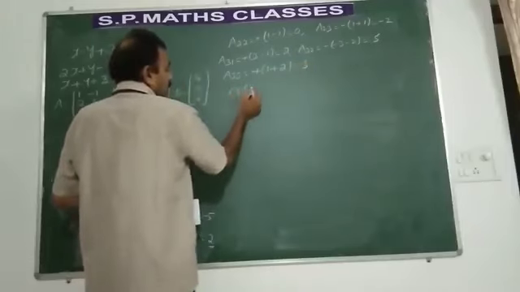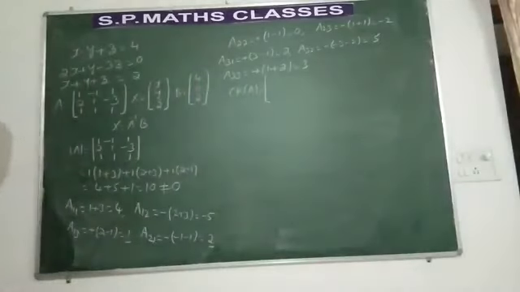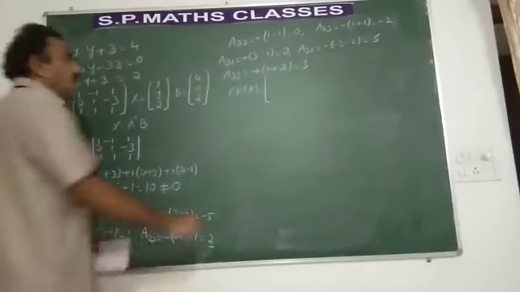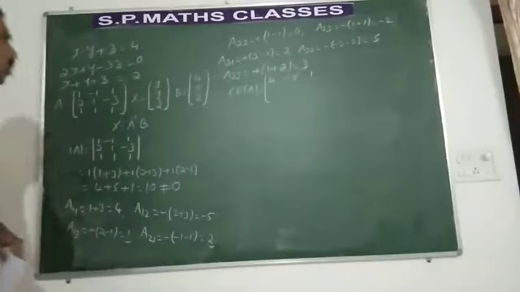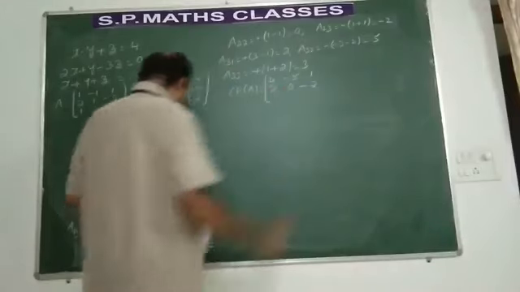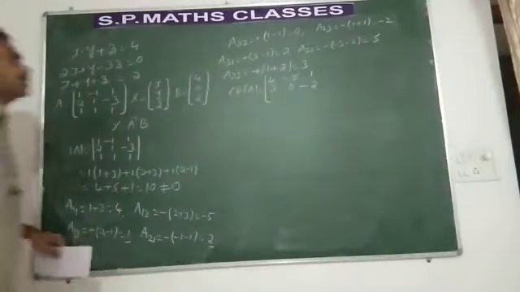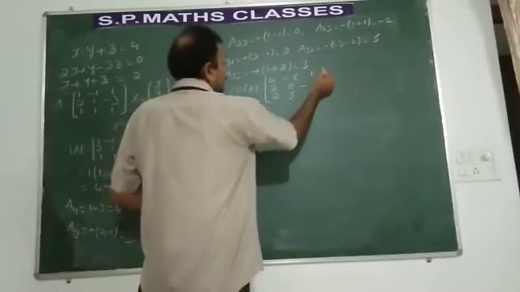What is the cofactor of the matrix A? Write it in order. 4, minus 5, 1. First row. 2, 0, minus 2. Second row. Write the third row. It is 2, 5 and 3.